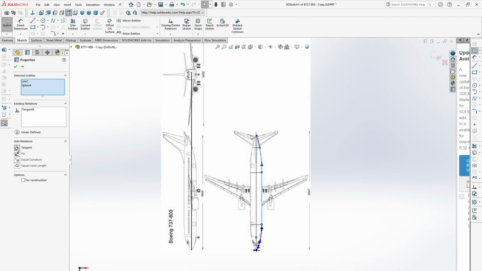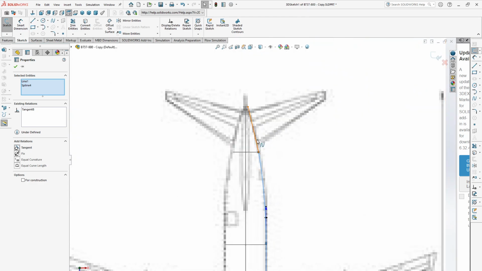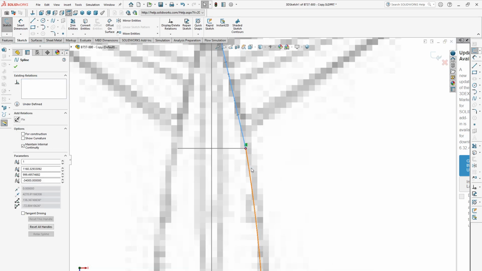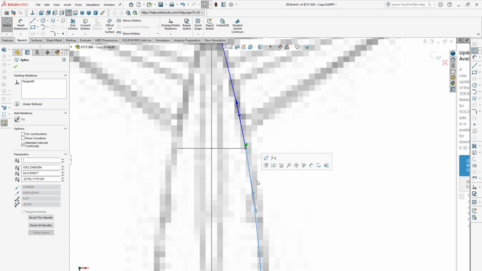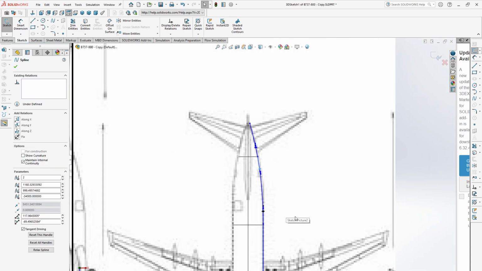That's good. And this, so these two lines will be tangent.